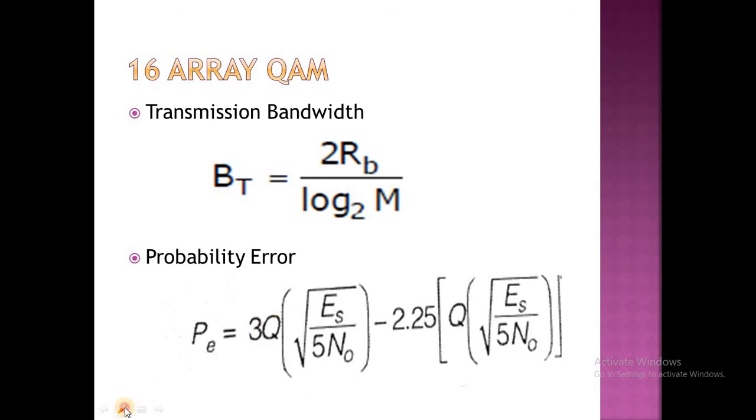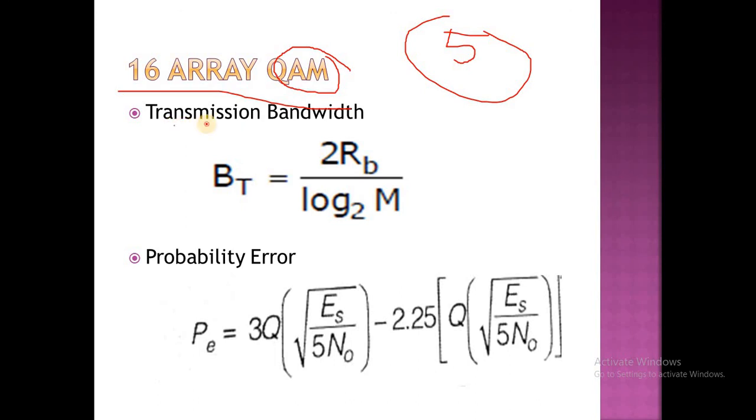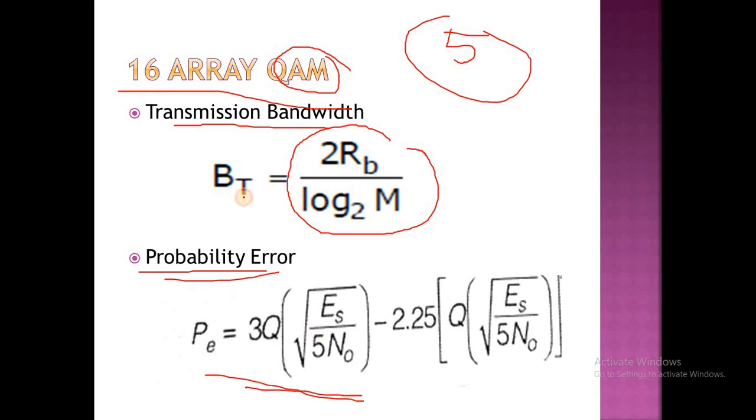And the fifth M-array signaling scheme is the 16-array QAM, quadrature amplitude modulation. Here the transmission bandwidth is given by 2 RB by log 2 M, and the probability of error is given by 3Q into square root of Es by 5 N naught minus 2.25 into Q squared of square root of Es by 5 N naught. Here it is the probability of error in case of 16-array QAM.